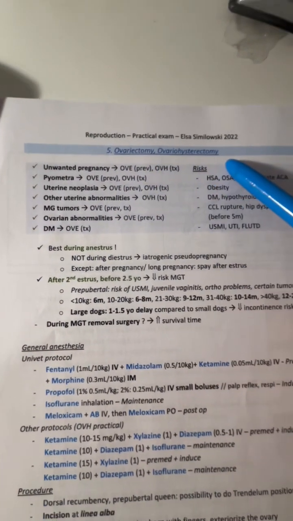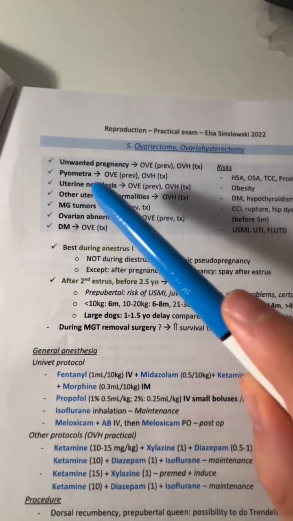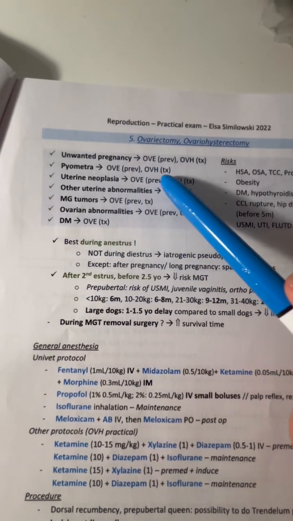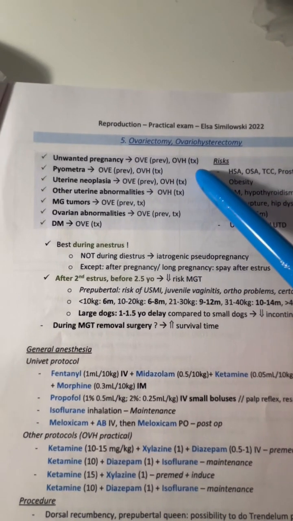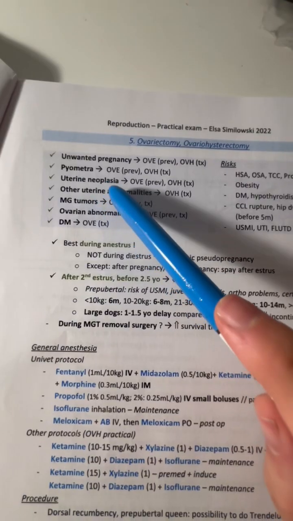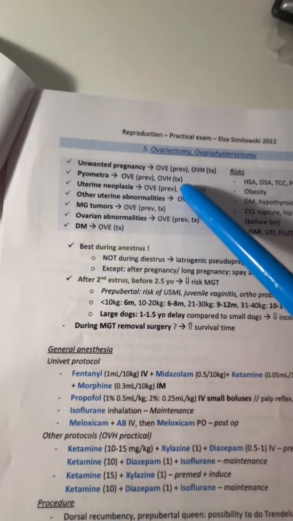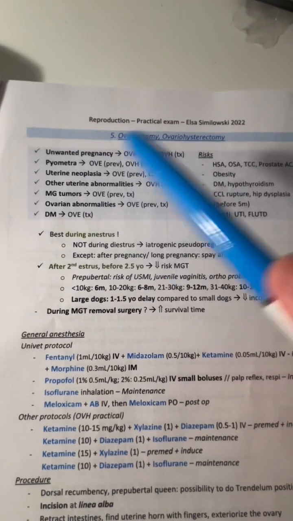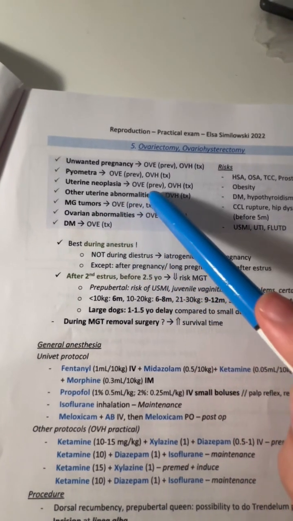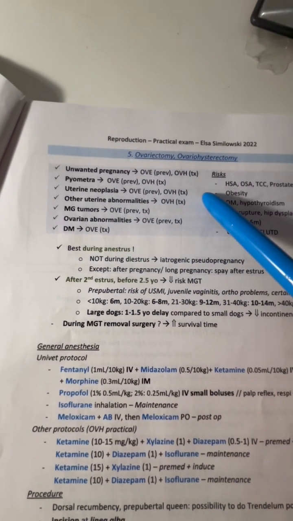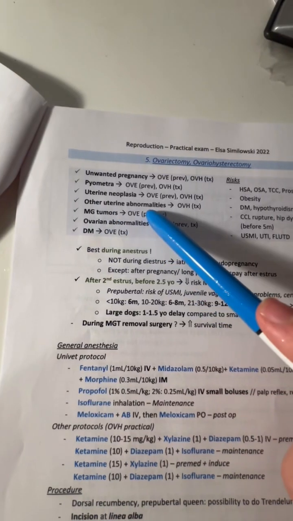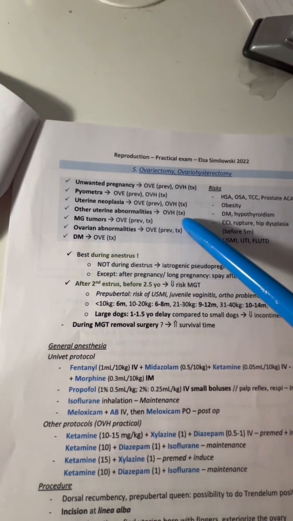Ovariectomy and ovariohysterectomy. For an unwanted pregnancy, do an ovariectomy for prevention and an ovariohysterectomy for treatment. For pyometra, do an ovariectomy for prevention and an ovariohysterectomy for treatment. For uterine neoplasia, do an ovariectomy for prevention and an ovariohysterectomy for treatment. For other uterine abnormalities, do an ovariohysterectomy for treatment.